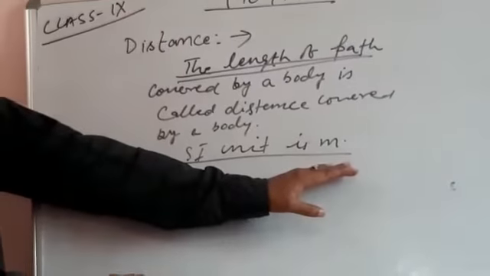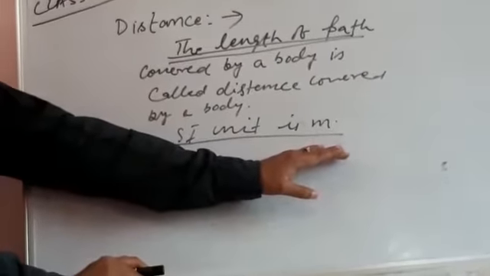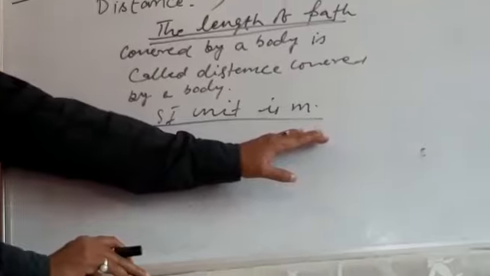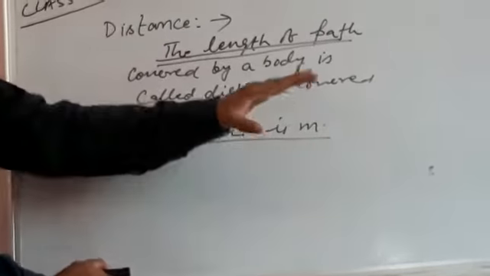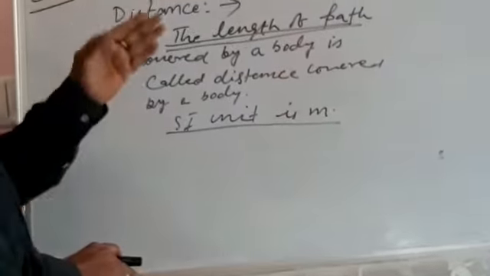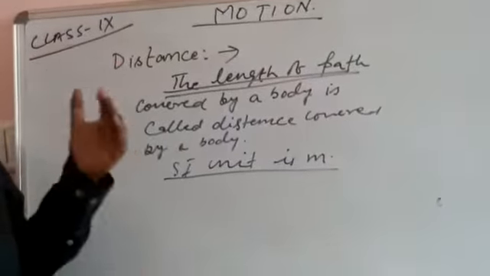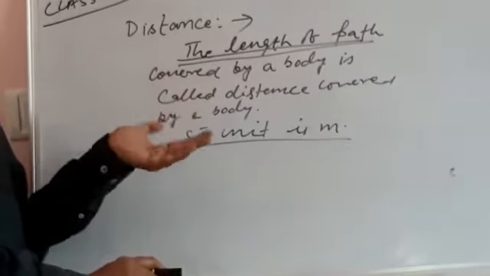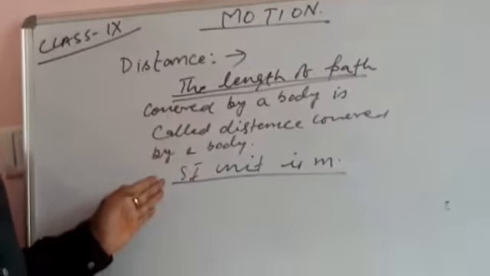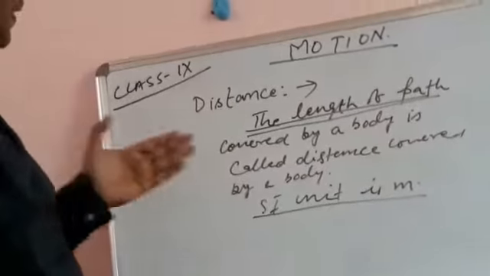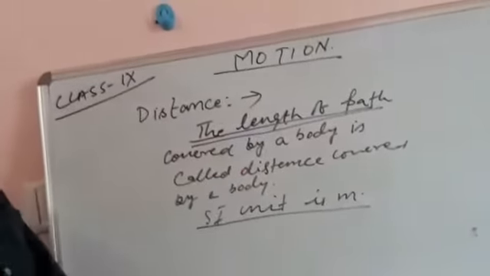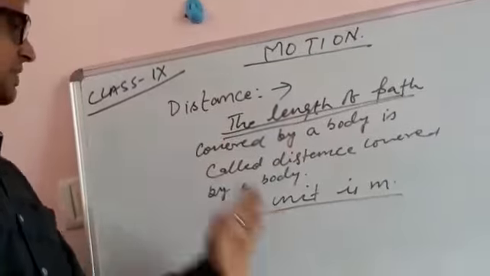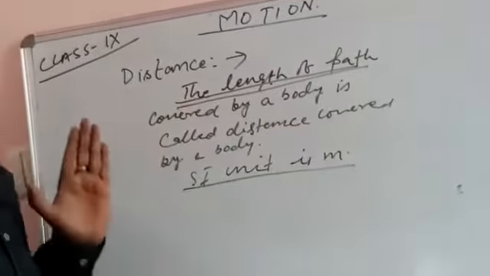Whenever we talk about distance in the international context, we say meter. Although we have many more units for distance, such as kilometer, meter, centimeter, whatever you say, the SI unit is simply the meter.